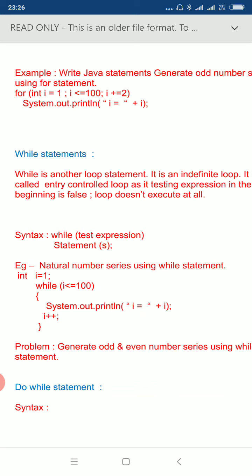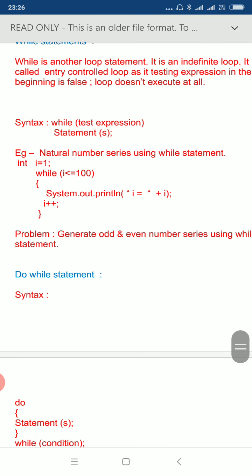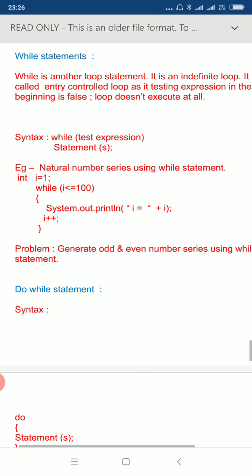Then initially it is 1, then 3, then 5, and then 7, and so on. So it generates an odd number series. Next is the while statement. The while statement is another loop statement in Java. As you can see in the syntax, while, test expression, then statement. So while means as long as the test expression is true, you perform the statement or group of statements.